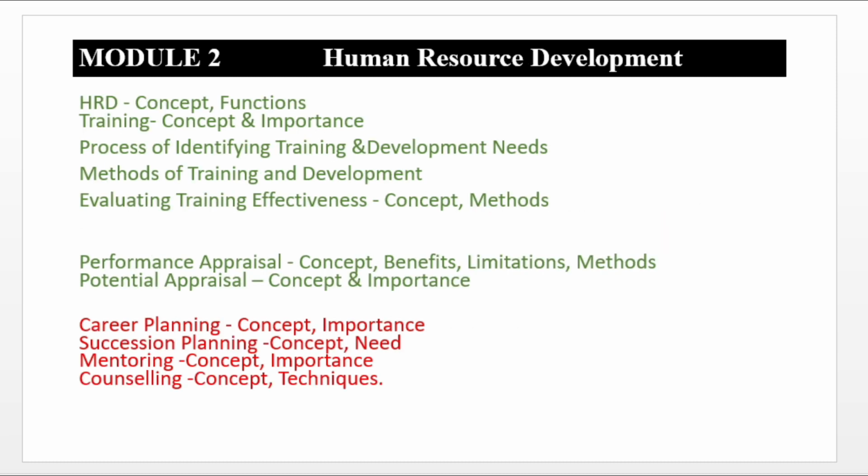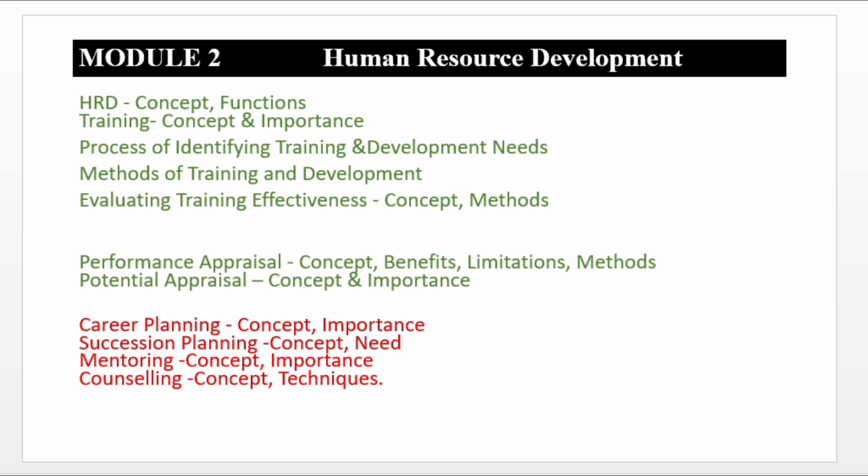The second module is all about human resource development. What to read? As per my suggestion, read the 2 green colored sections. Here the short notes are also covered, and for the descriptive type we can easily attempt 2 out of 3. Now, career planning: can we leave this altogether? No, students. I will suggest what to read as a short note from it. We will see it ahead.